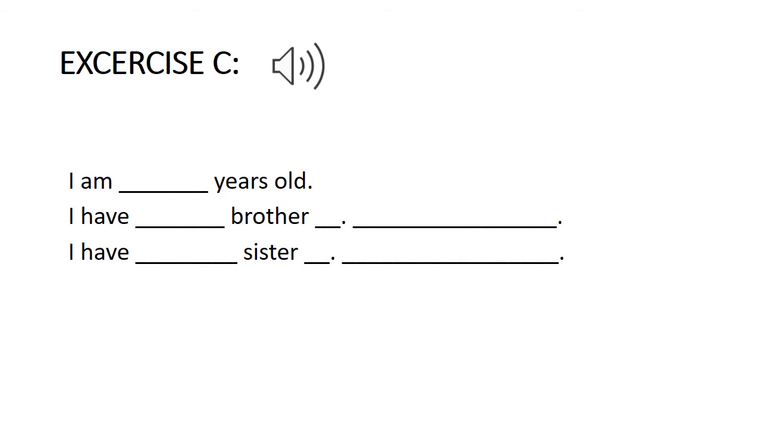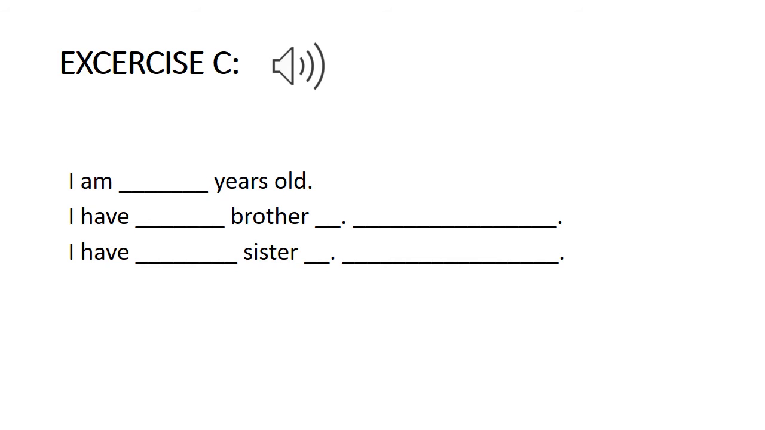1.2 A family tree. What about you? Now we have done studying about Rafe's family. Now you have to write about yourself. I am dash years old. Now you have to write your age over here.